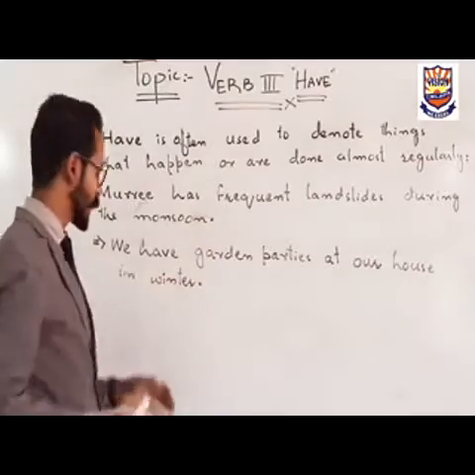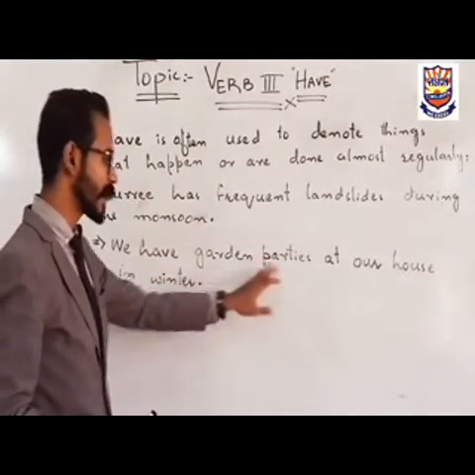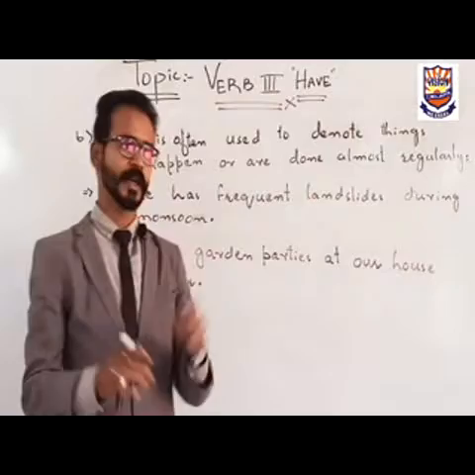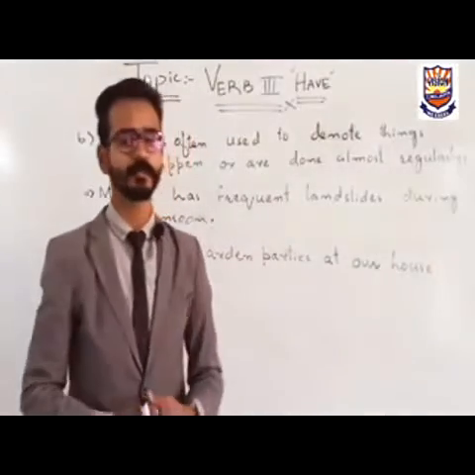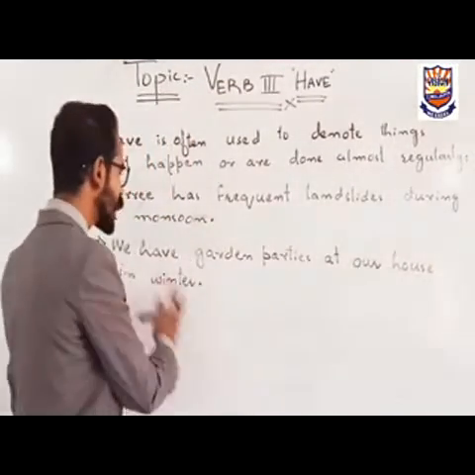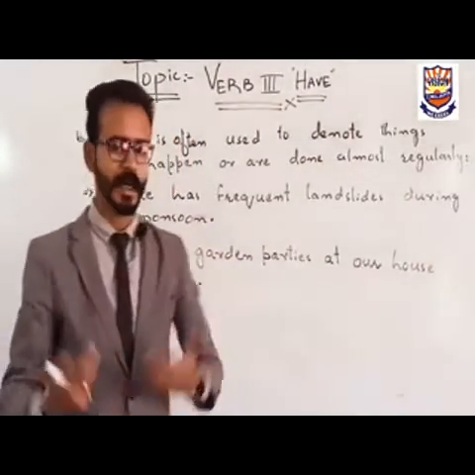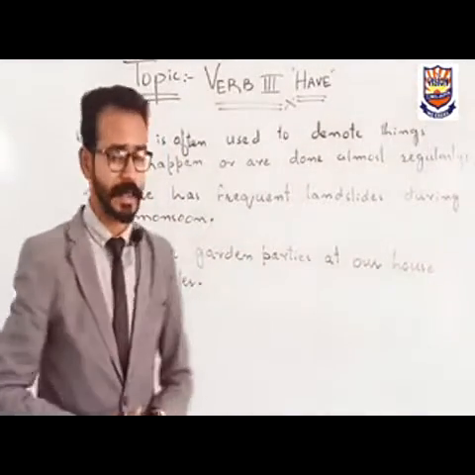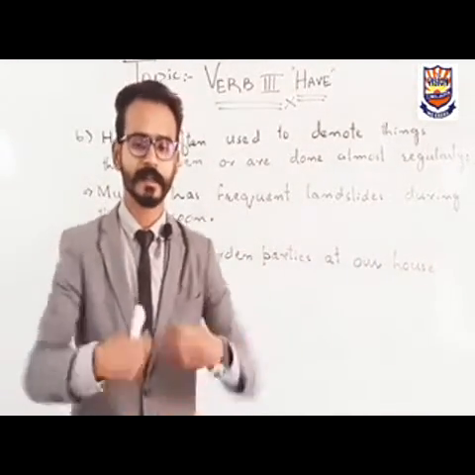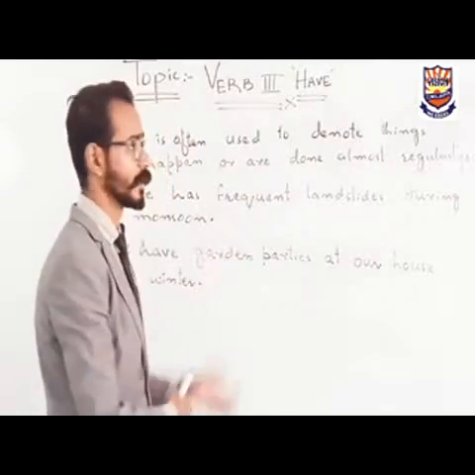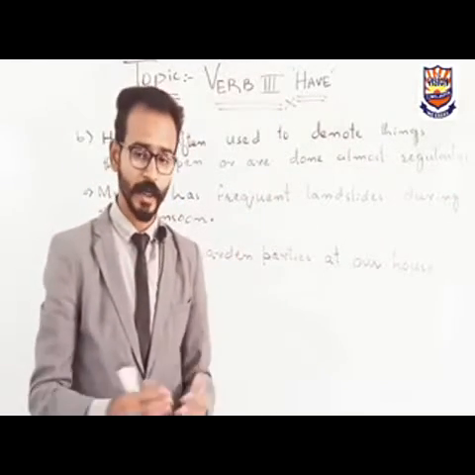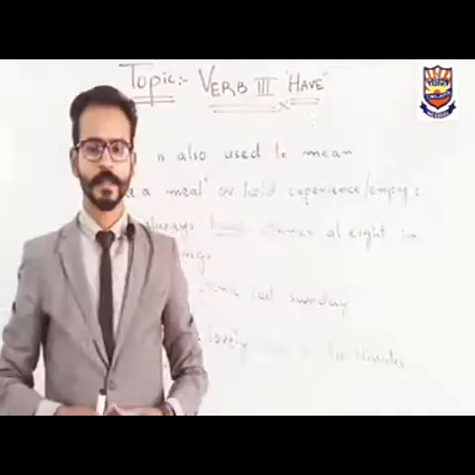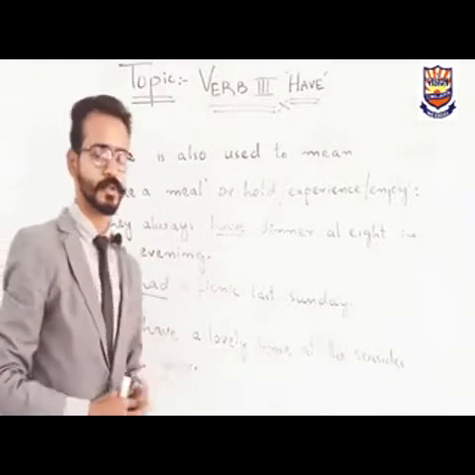And the second example is, we have garden parties at our house in winter. We are talking about what happens in our home in the winter season, that we have garden parties at our house in winter. Okay guys, so this is the second use of have. Now let's discuss another use and the last use of today's topic. So I hope that you have understood. So here is another use of have.